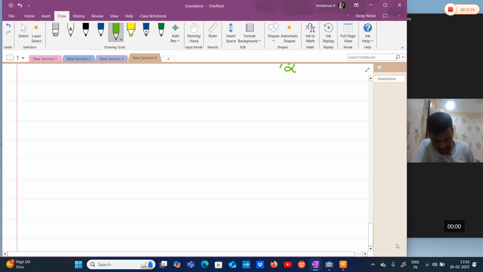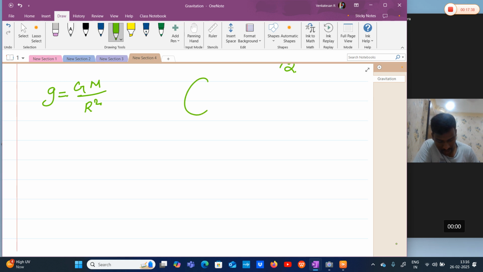Okay. Let's take the term small g, acceleration due to gravity at a planet surface, GM by r square. We have a planet having mass M and radius r. At the surface, acceleration due to gravity is equal to GM by r square.